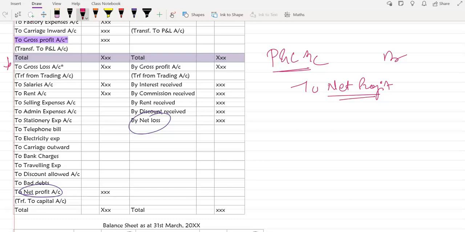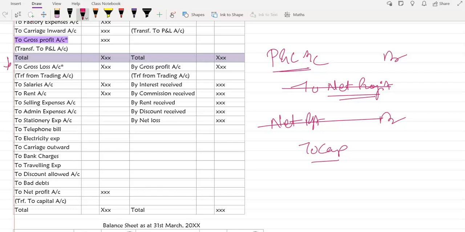Then this net profit can be transferred to the capital account. So you can write net profit debit to capital account, or you can merge it by cancelling them and write directly profit and loss debit to capital. Okay, Disha? Yes, ma'am. And for the net loss, it will be reversed.